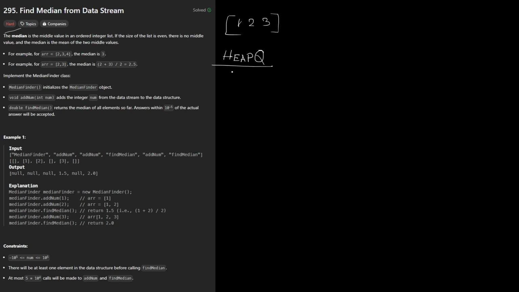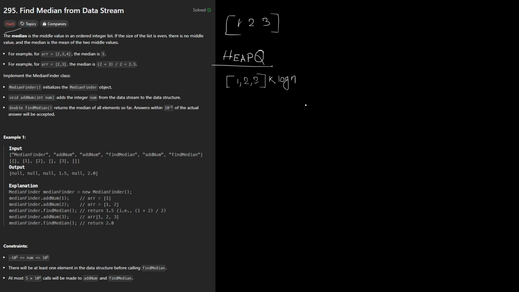So to use a heap queue, I can form a heap, and then I can add the values 1, 2, 3, and whenever I add an element, the array is going to get sorted. To add an element, it is going to take log n, and let's say there are k elements, it is going to take k log n. But now a question would be, how will I find the middle element? That would be another problem.